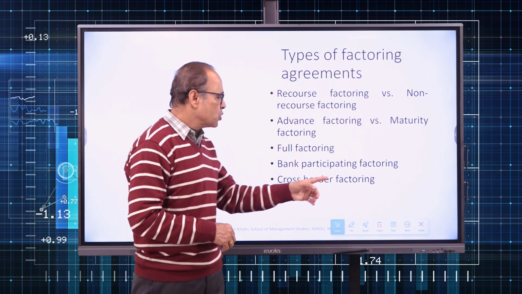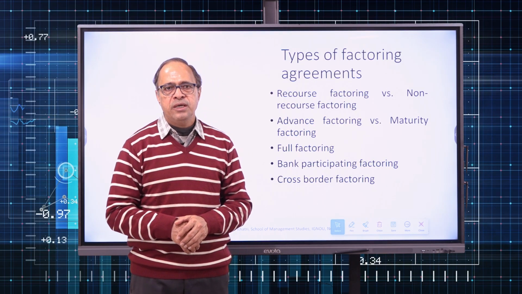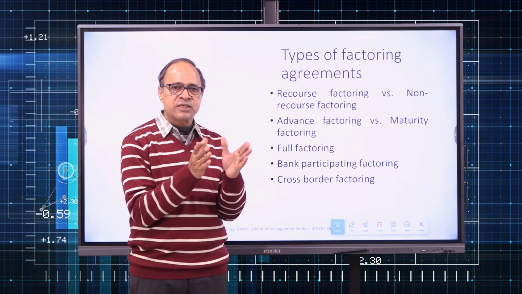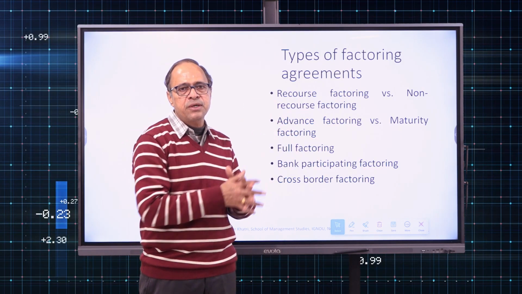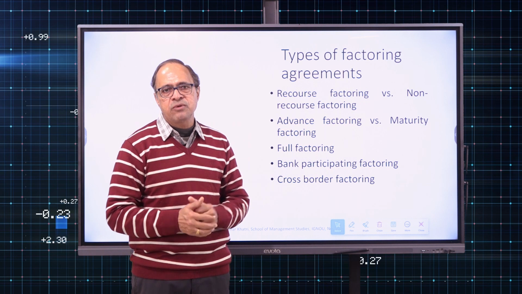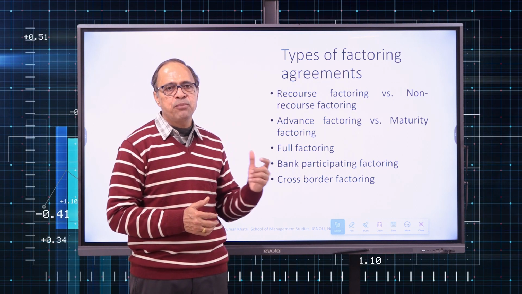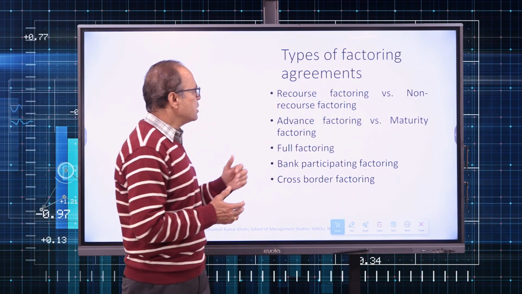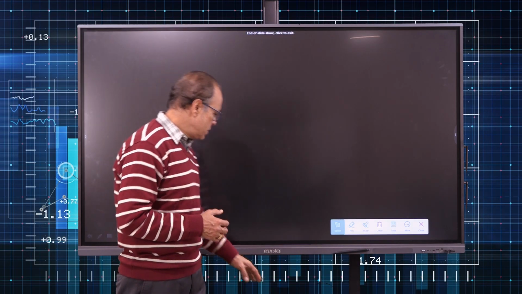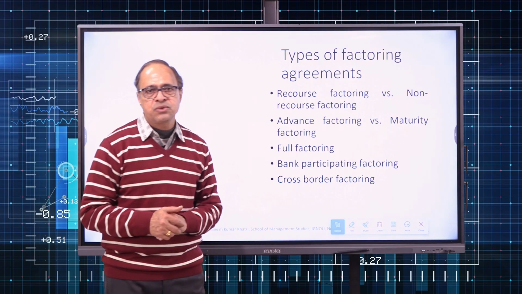And we can have cross-border factoring also, in which the factor of the exporter's country will be involved, and the factor of the importer's country will be involved. That means two factors will be there. So that is done in import-export business. So this is the way non-conventional sources are used.